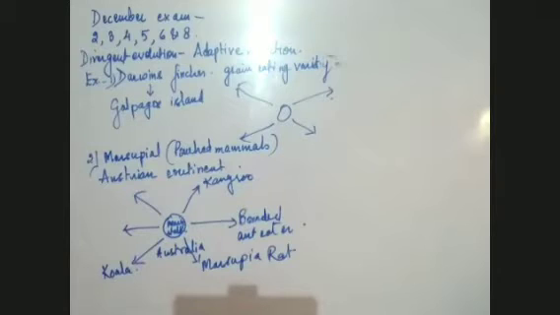One more example. The third example of divergent evolution is the limbs present in an elephant, in a cheetah, in a mole, in squirrels.